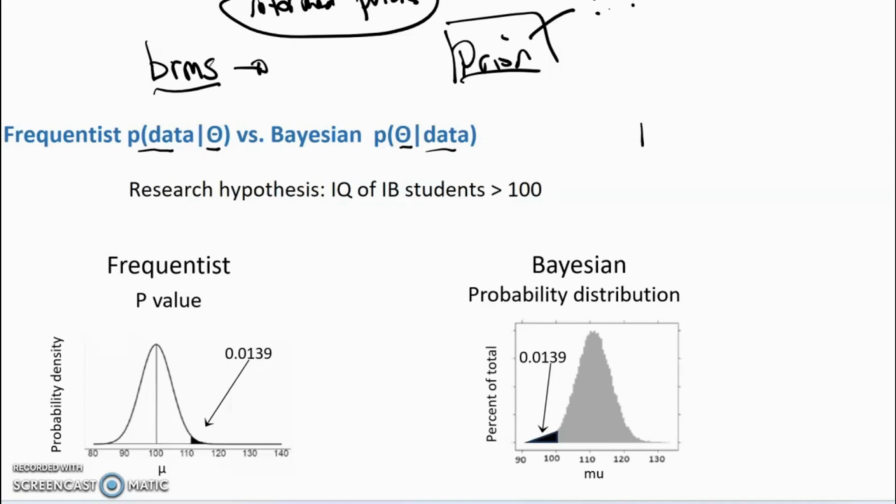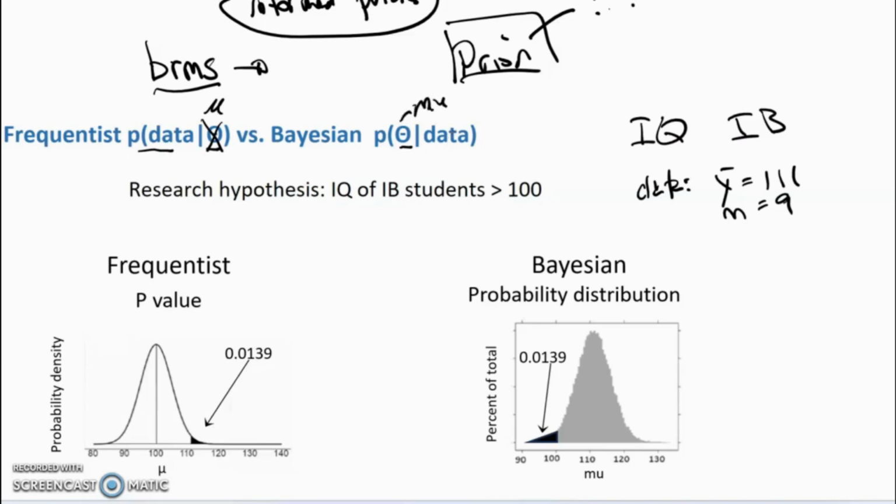The example we're going to do is the notion of the IQ of IB students. So the data is going to consist of y bar equals 111 based on n equal to 9, and instead of this general theta, use the symbol mu here, not there, the word mu here, and these things are exactly the same.